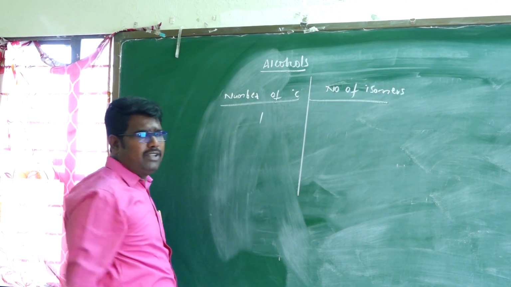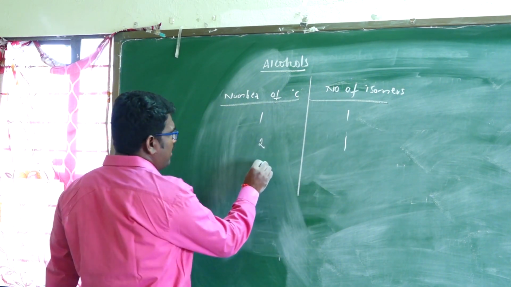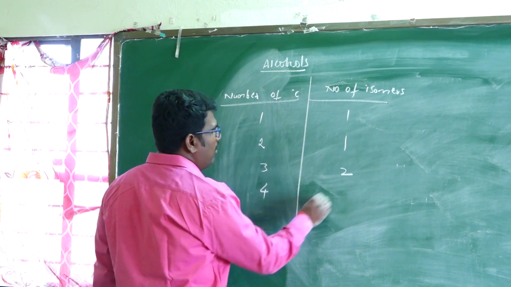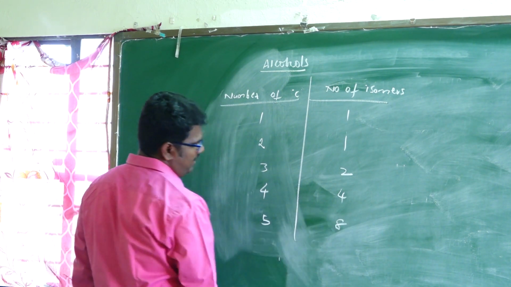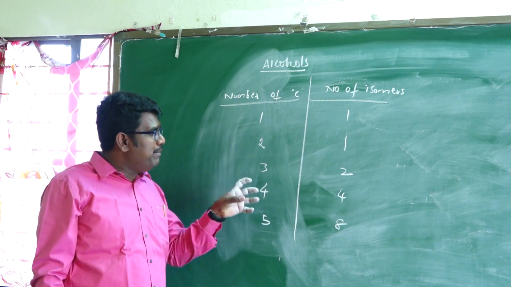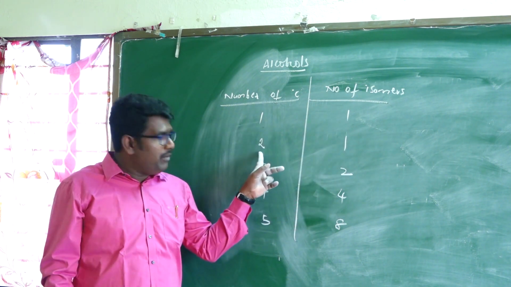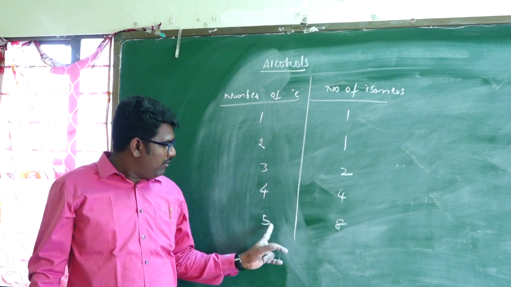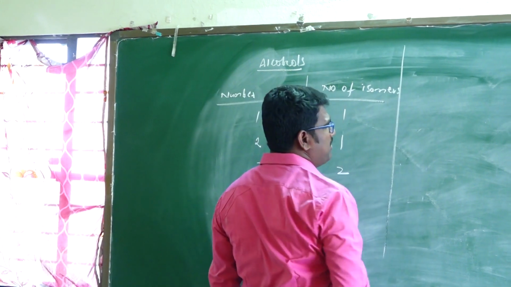If the number of carbons is 1, 1 isomer. If the number of carbons is 2, 1 isomer. If the number of carbons is 3, 2 isomers. If the number of carbons is 4, 4 isomers. If the number of carbons is 5, 8 isomers. Okay, so keep it in mind. These are the simple tricks: 1 carbon has 1 isomer, 2 means 1 isomer, 3 means 2 isomers, 4 means 4 isomers, and 5 means 8 isomers.